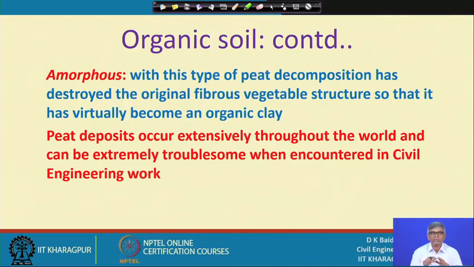Gravel is when the particle size is greater than 4.75 millimeter, and sand is between 4.75 millimeter and 75 micron. Between 75 micron and 0.002 millimeter is silt, and finer than 0.002 millimeter is clay. So the amorphous organic soil is organic clay.